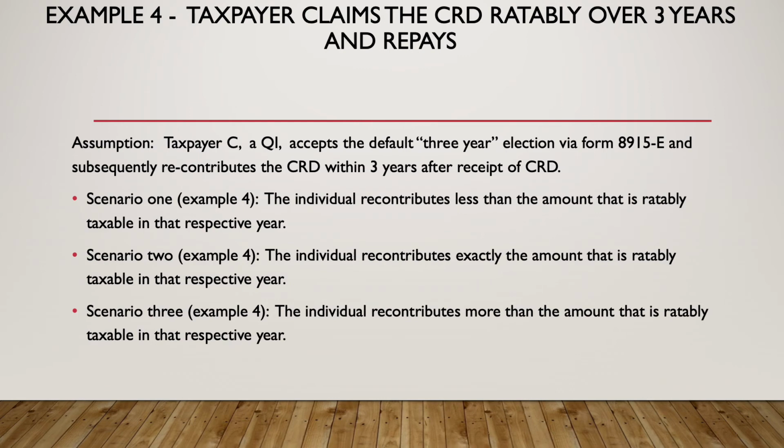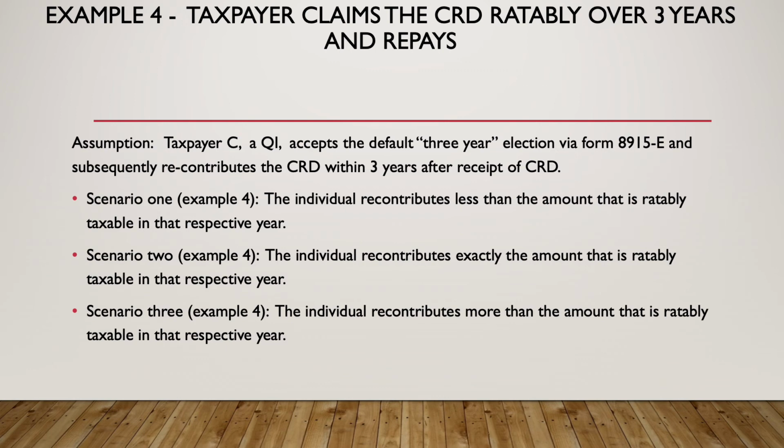Now here, let's say the taxpayer also wants to do the ratably over 3 years, and then they repay it. We're going to go through a few different scenarios of when they recontribute the money. We're assuming they accept the default 3-year election, and they subsequently recontribute the CRD within 3 years. Scenario 1 of this example 4, the individual recontributes less than the amount that's ratably taxable in that respective year, and that's pretty straightforward.